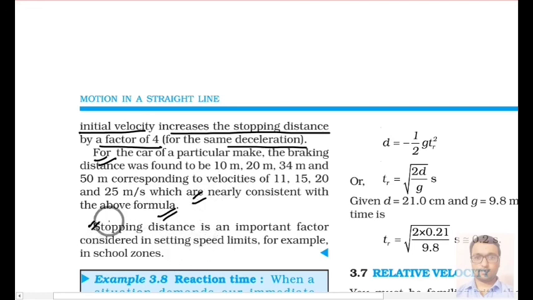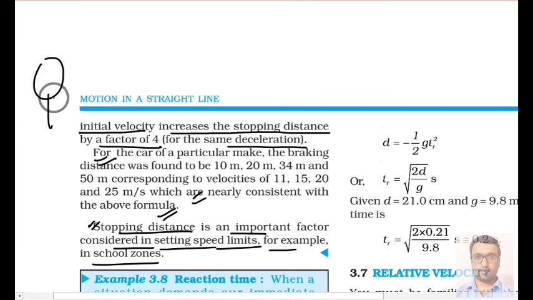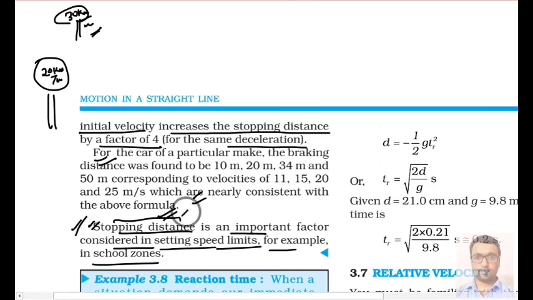And why is it important? Because stopping distance is an important factor considered in setting speed limits. For example, in a school zone, you must have seen that on the side of the road there is a signboard where it is mentioned like speed limit is 20 km/h, say, okay, or sometimes at the side of the road it is mentioned 30 km/h. That is our speed limit, so that we can stop our vehicle within the stopping distance.